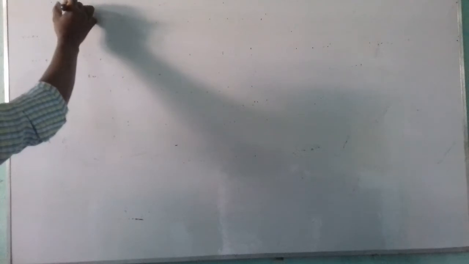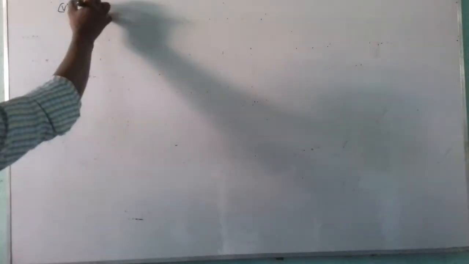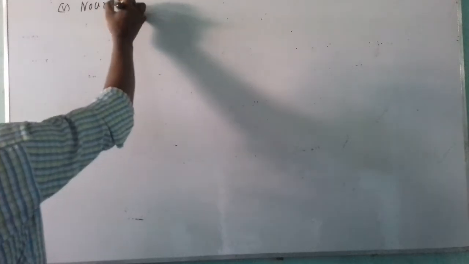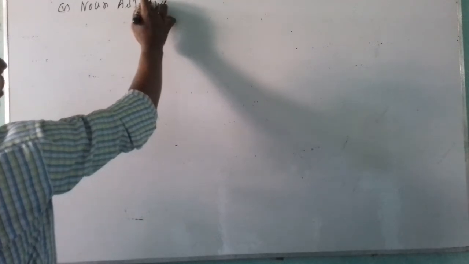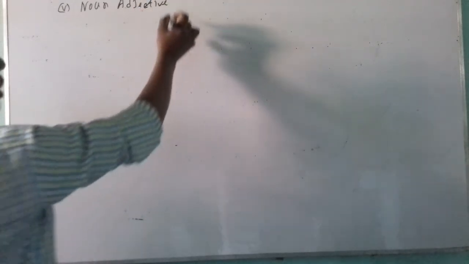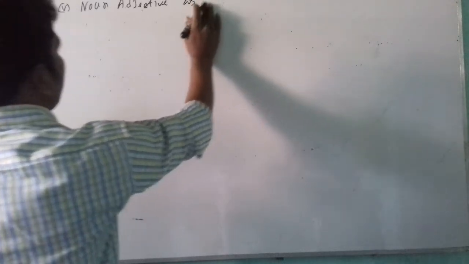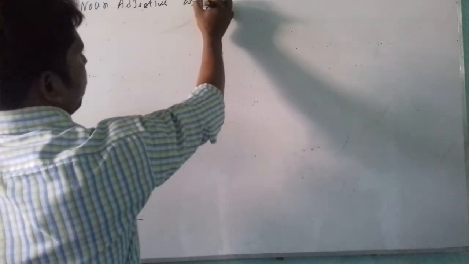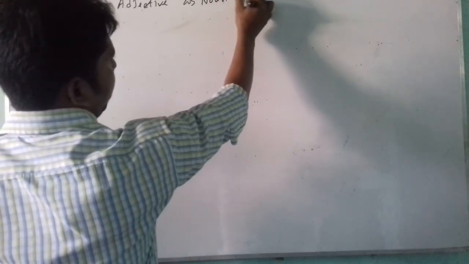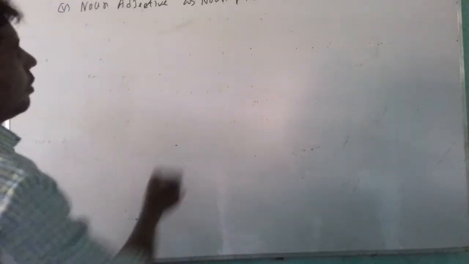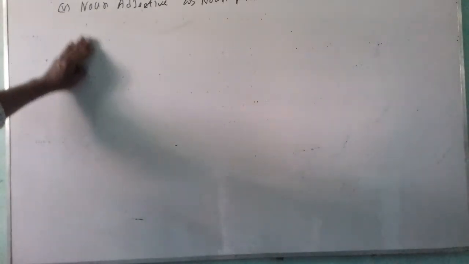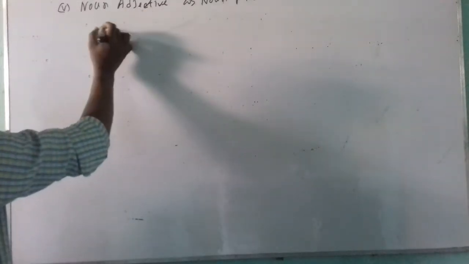Number 5. Noun adjective as noun pre-modifier. Now I am making it clear with an example how a noun adjective is used as a pre-modifier of a noun.